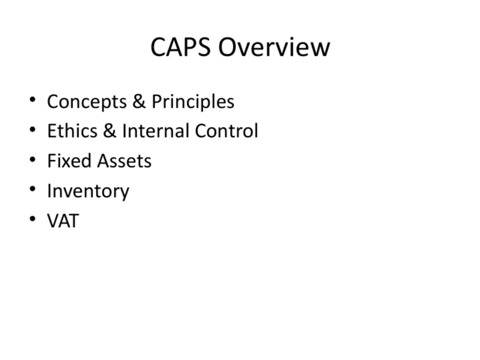Next, we have fixed assets. These are long-term resources like equipment or property that support our operations over time. Managing them properly is crucial for accurate financial reporting and planning. Then, there's inventory, which involves all the goods and materials we hold for sale or use. Proper inventory management helps us optimize stock levels and reduce costs.